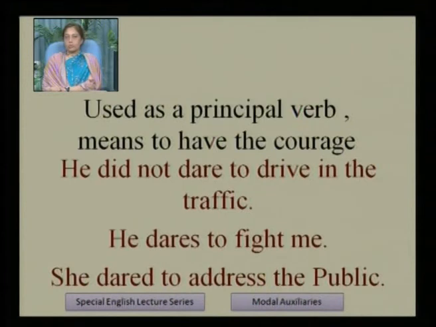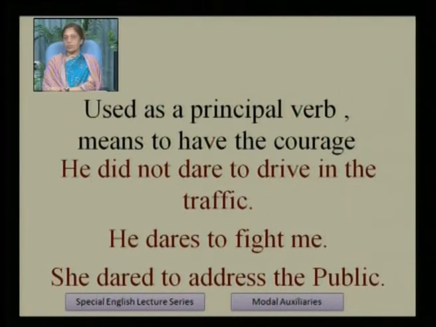It is also used as a principal verb, meaning to have the courage. He did not dare to drive in the traffic. He dares to fight me. She dared to address the public. So if we see these three sentences, here we find that it is not used as a modal verb. It is used as a principal verb.